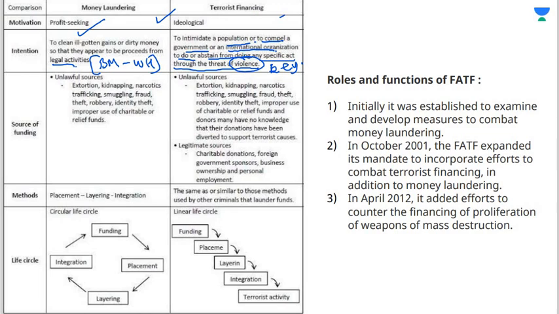Source of funding: money laundering, extortion, kidnapping, narcotics, trafficking, smuggling, fraud, theft, robbery, identity theft. All these are sources of money laundering. Terrorist financing, the source of funding is fraud, theft, robbery, extortion, then improper use of charitable funds. These are the sources of terrorist financing. Then when we talk about methods, in money laundering, the method is placement, layering and integration. Terrorist financing method is similar to that which is used by criminals that launder funds. So these are the differences between money laundering and terrorist financing that you have to understand.